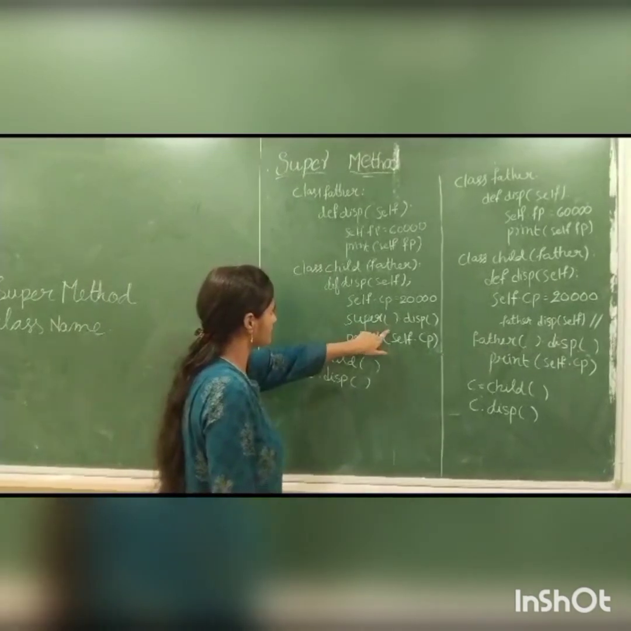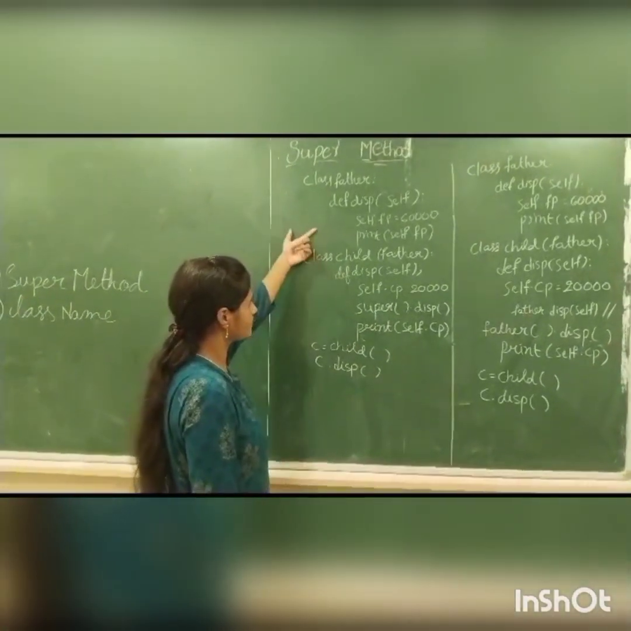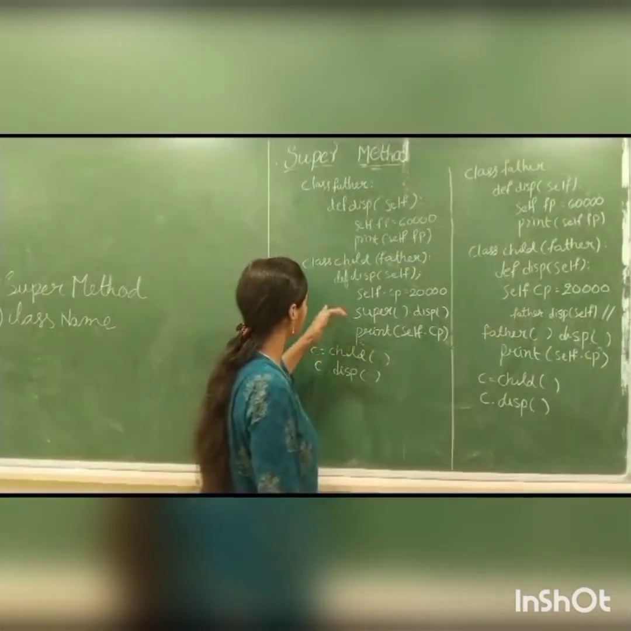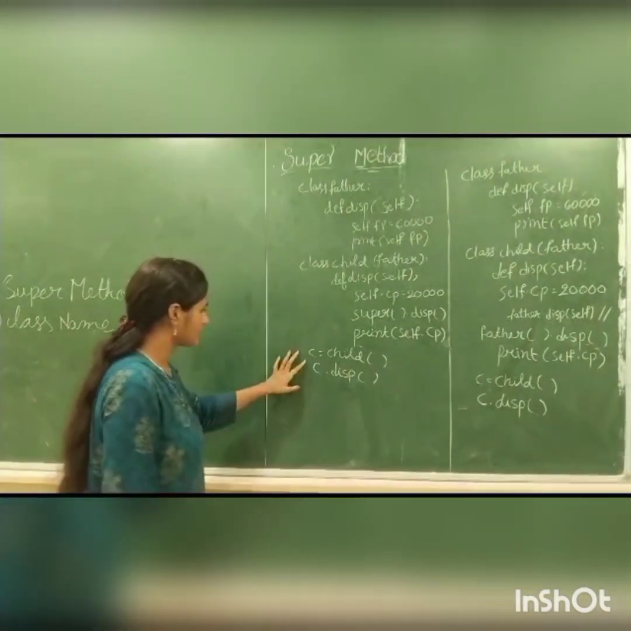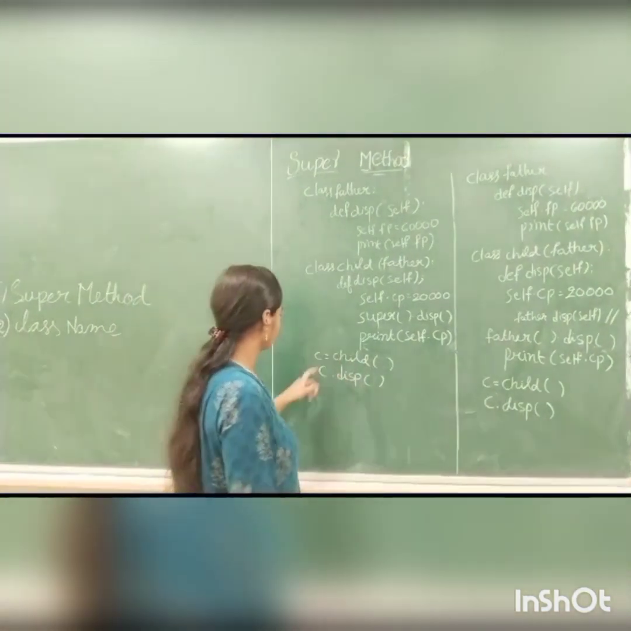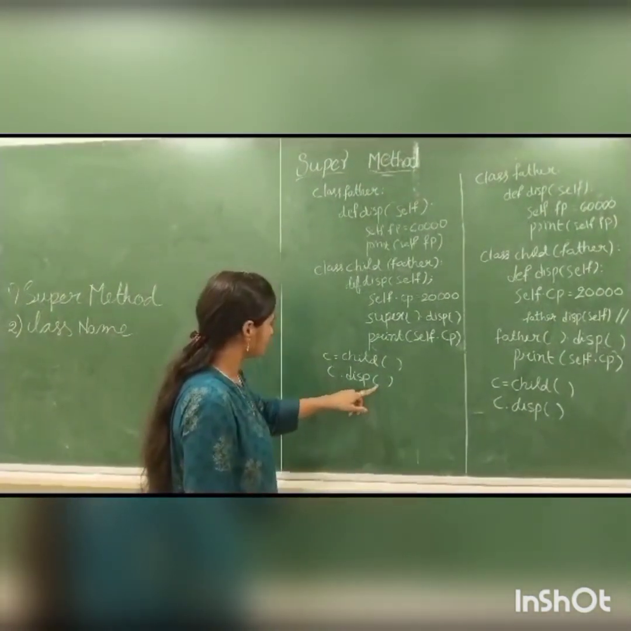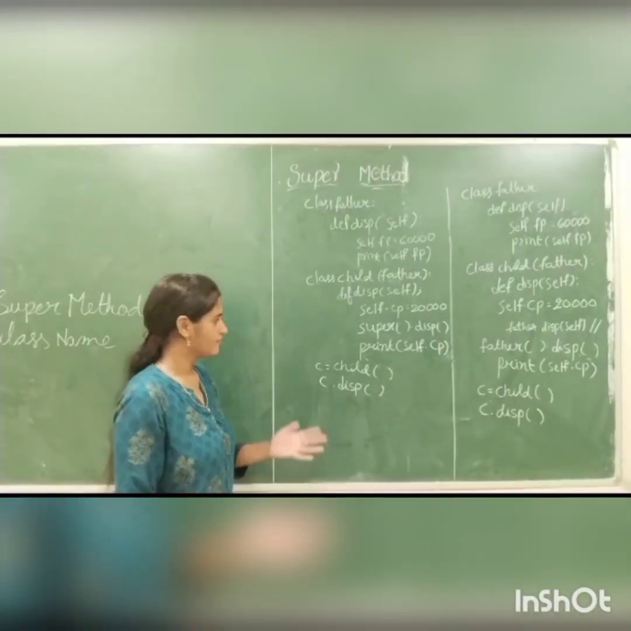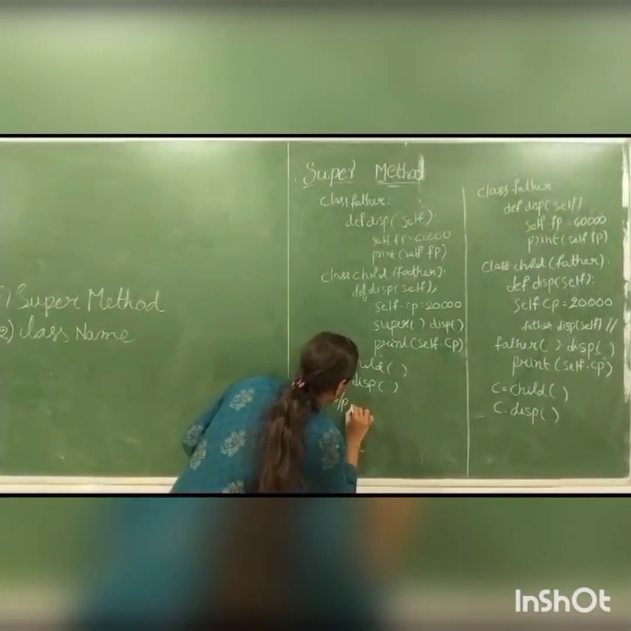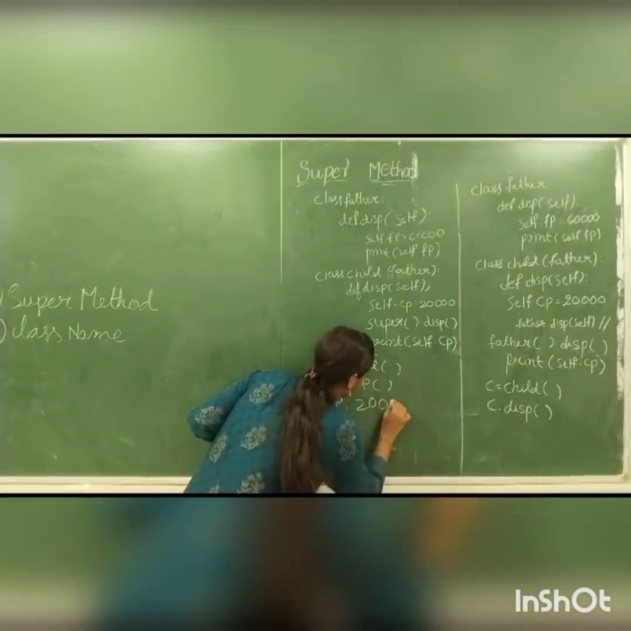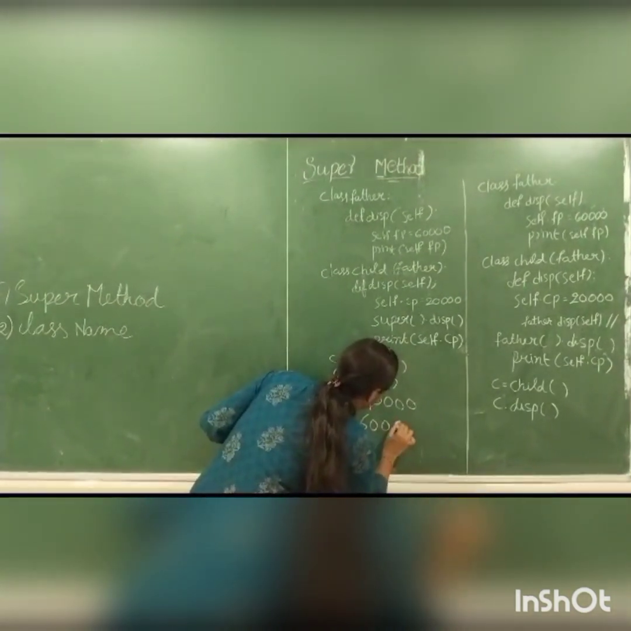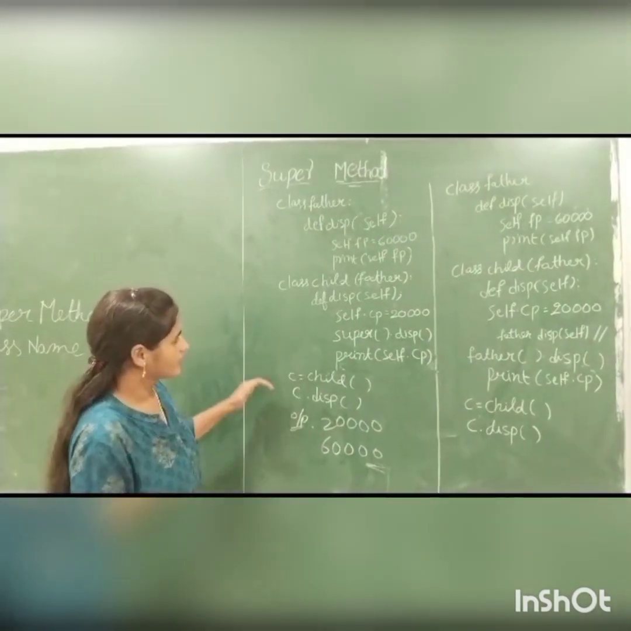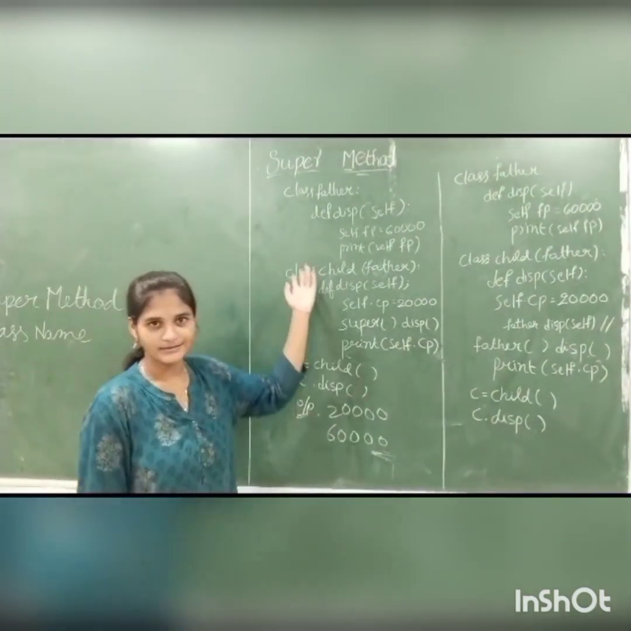By using the super method, we can access the attributes from the parent class if they have the same functions. Now I printed the attribute self.cp. Now I created the object of the child and I am accessing the attributes from the child class. If we run this code, we get the output 20,000 and 60,000. By using the super method, we can get attributes from the parent class also.